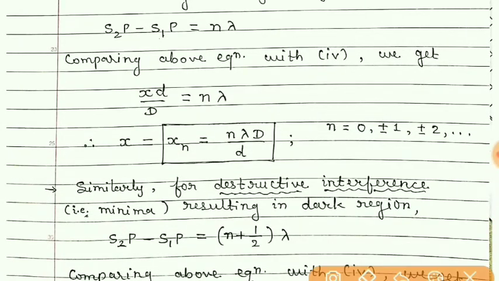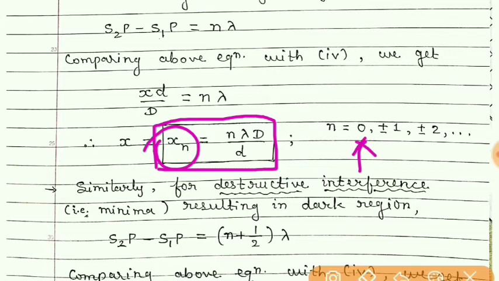So students, I hope you understood. So this is the formula for constructive interference on the screen. This xn is the distance on the screen. So students, just imagine that if you put n equal to 0, then we'll get x equal to 0.